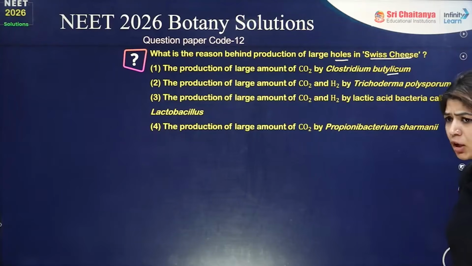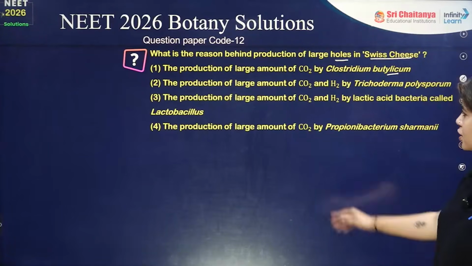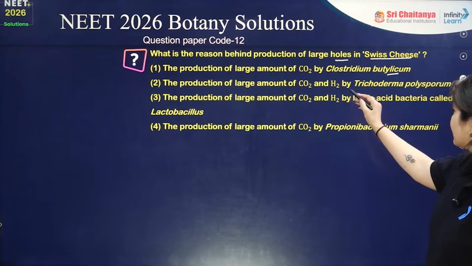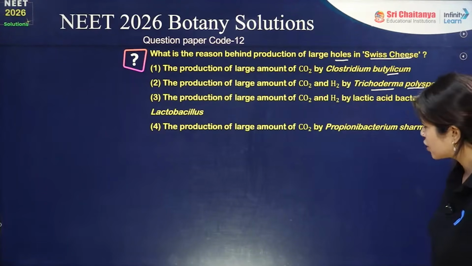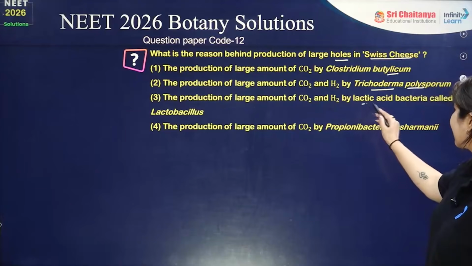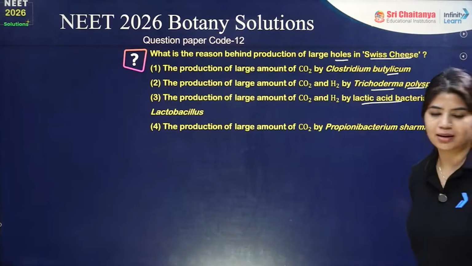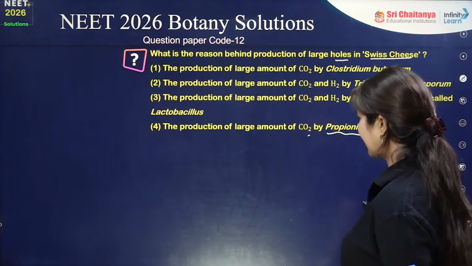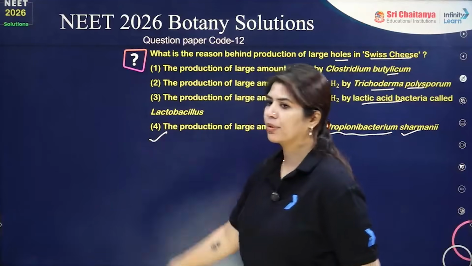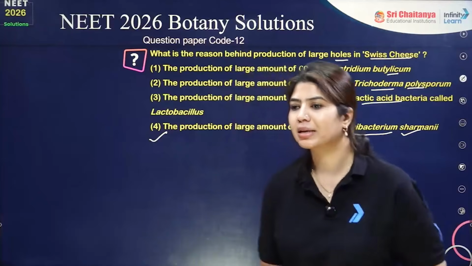The organism which is producing the Swiss cheese is not Clostridium botulinum. The production of large amount of CO2 and H2 by Trichoderma polysporum, or by lactic acid bacteria called Lactobacillus, is not a correct statement. Production of large amount of CO2 by Propionibacterium shermanii, that is a correct statement. So again, through the fermentation process only your CO2 will be released.